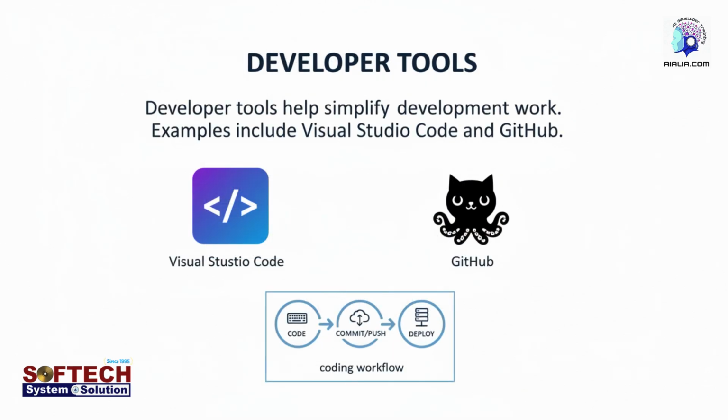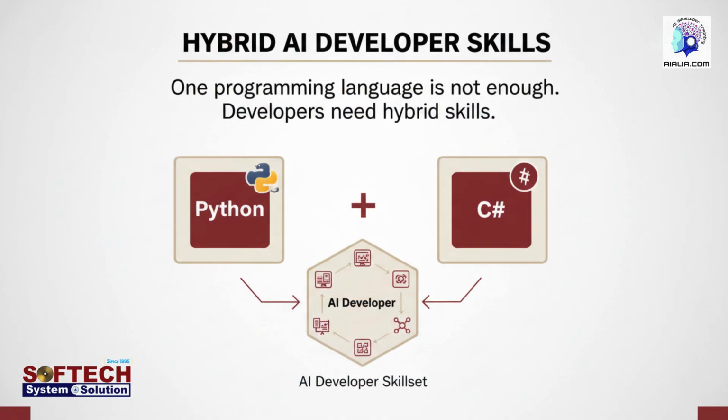Now, apart from these, we also have tools, automation tools, and AI tools. All of these are necessary for a developer. When I say tools, I mean the tools you regularly use. For example, Visual Studio Code, GitHub. A tool is something that makes your work easier. Just like in real life, tools help us complete tasks efficiently. Similarly, developer tools help simplify development work.